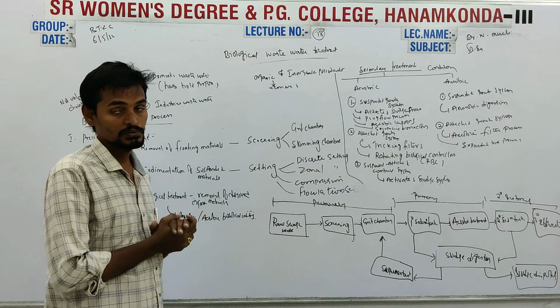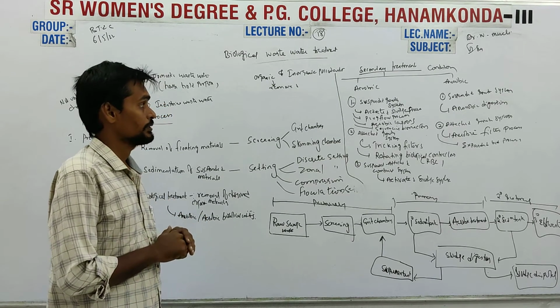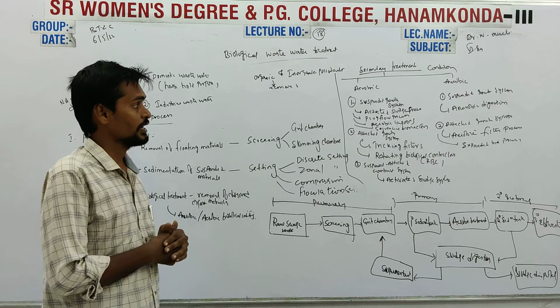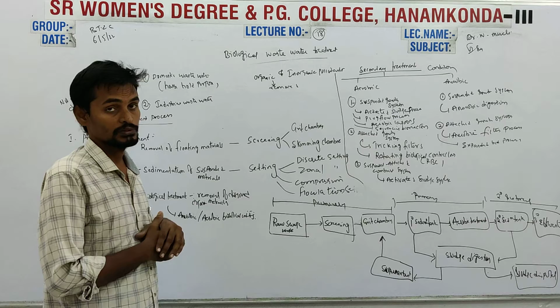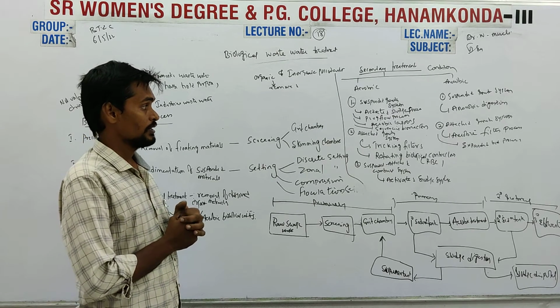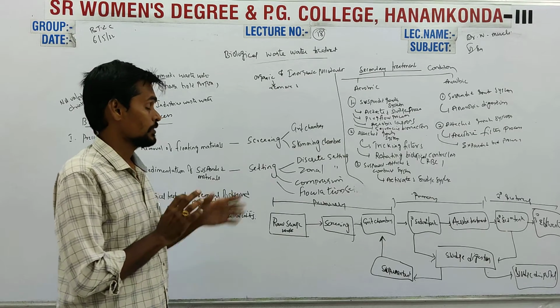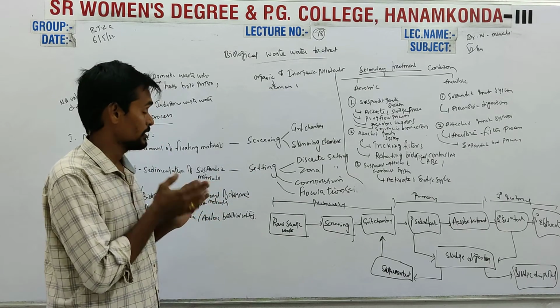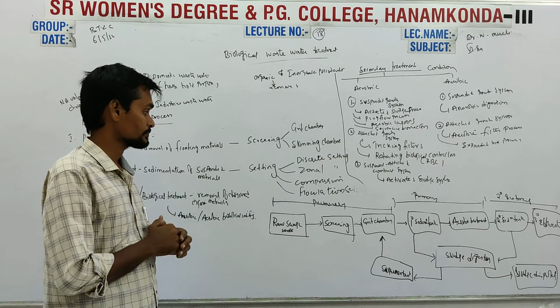All these methods come under aerobic treatment. Next, coming to anaerobic treatment. Anaerobic digestion is the method used for the suspended growth system, and for the attached growth system we have the anaerobic filter process and expanded bed process. All these methods come under the use of aerobic and anaerobic biological units.